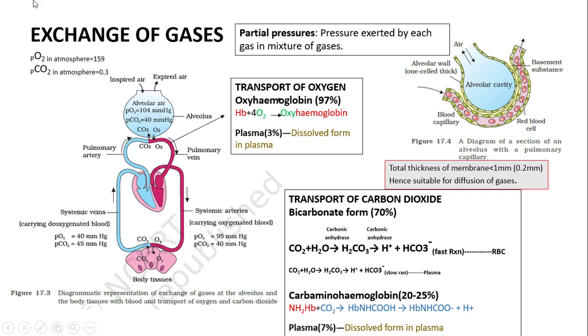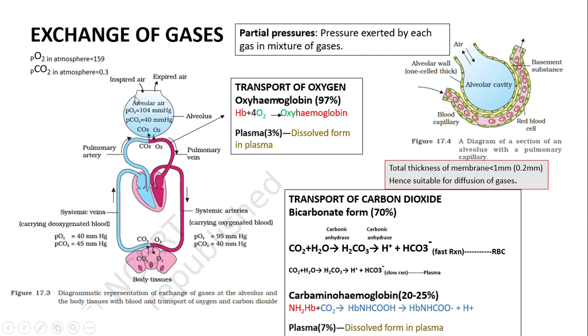So we are concerned with the partial pressures of the gases, that is PO2. Partial pressure is the pressure exerted by each gas in a mixture of gases. So the pressure exerted by oxygen in the atmosphere is equal to 159.